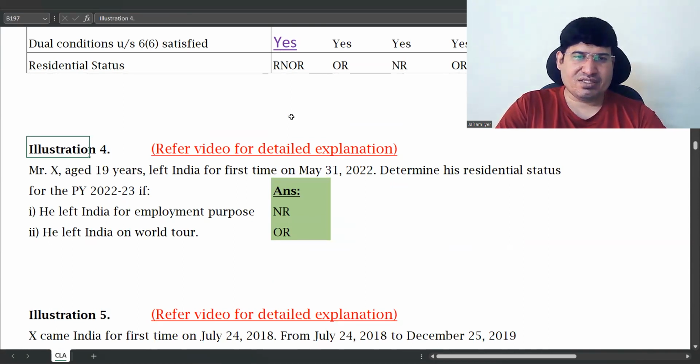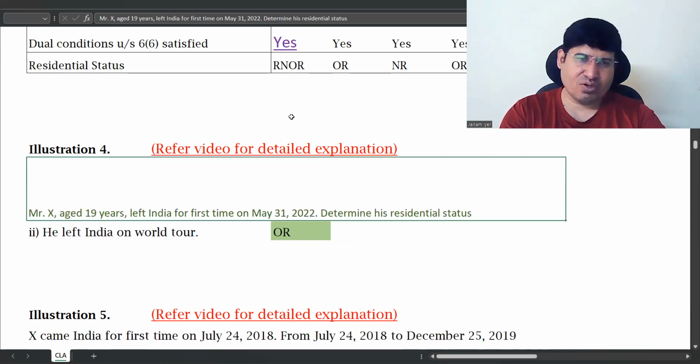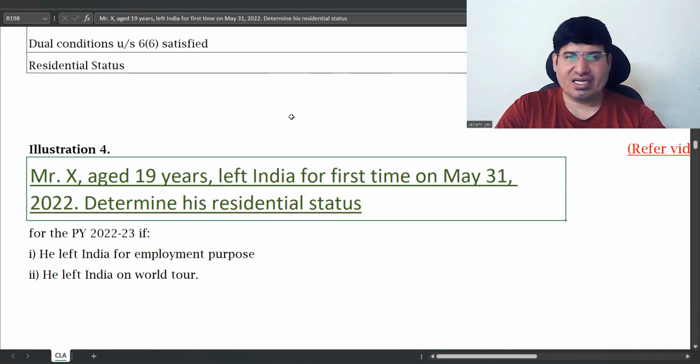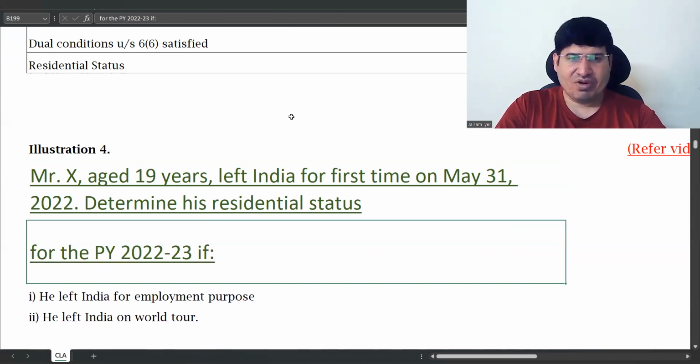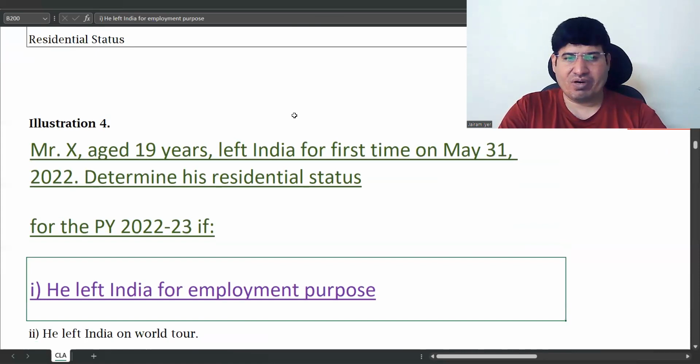Now the next problem. I think we did this in the previous lecture, correct? So I'll just tell you quickly. Mr. X, aged 19 years, left India for the first time on May 31, 2022. Determine residential status for previous year 22-23 if he left India for employment purpose.